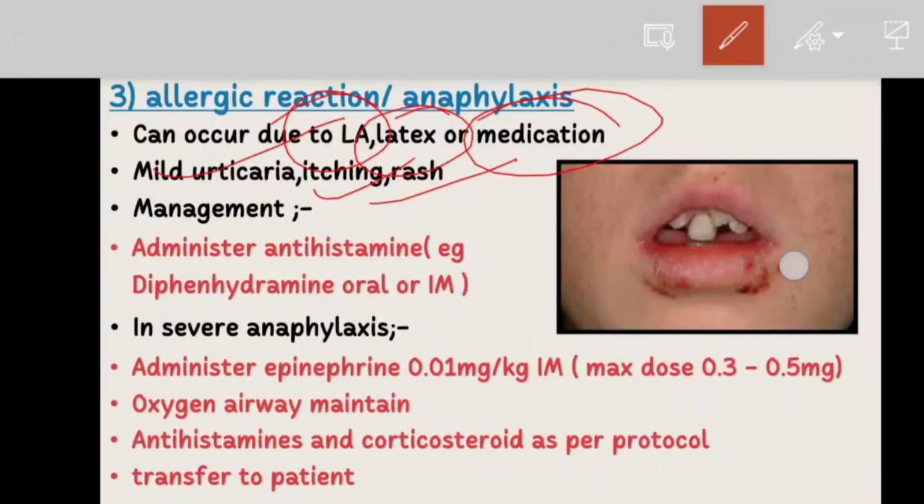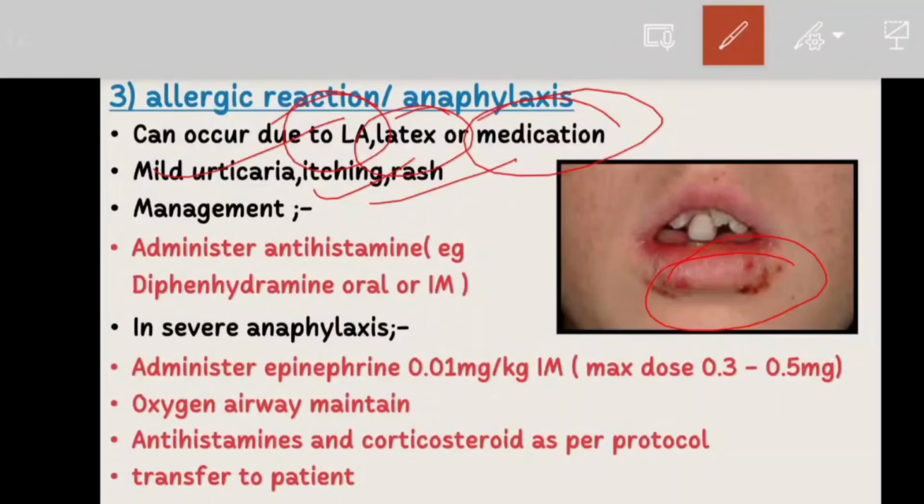Okay. So now look at the diagram. Here the red raised patches on the skin are called urticaria or hives. These appear because histamine is released during an allergic reaction. And if you notice swelling around the lips or the tongue, it is a warning sign of anaphylaxis and requires immediate treatment.